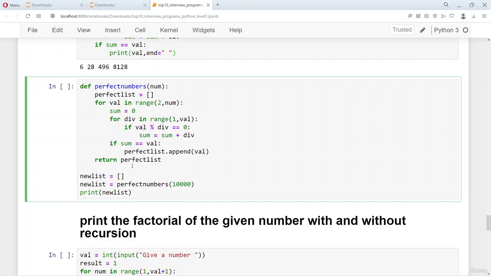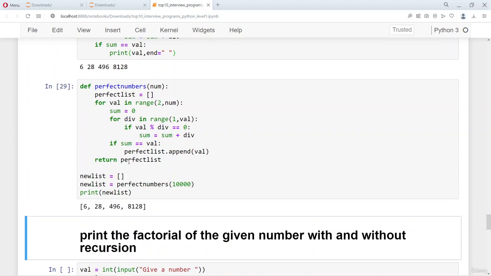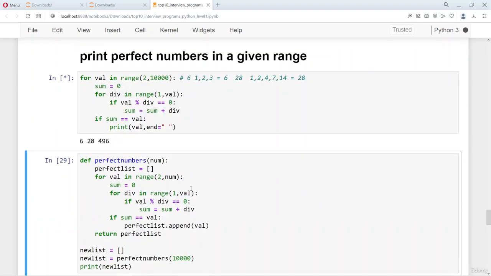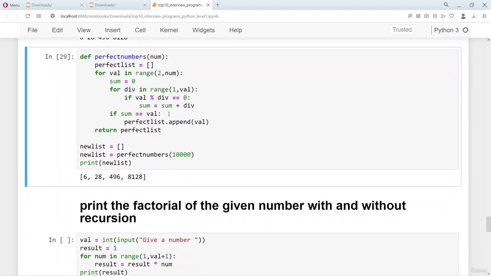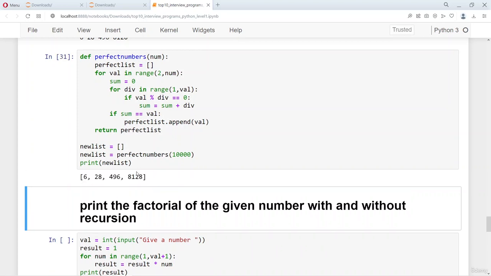So here 1 by 1 is not printed because we are calling this function. The function generates, and at once all the 4 numbers are returned in a list. So only after a couple of seconds, only after 5 or 10 seconds, you will see all the numbers coming at one shot. See here, the numbers will come 1 by 1. You can see 1 by 1. The reason is it is not appending it to a list and returning, right? But here we are actually appending to a list, and at one shot it is getting returned and printed. That's the reason it prints all the numbers at one shot together.